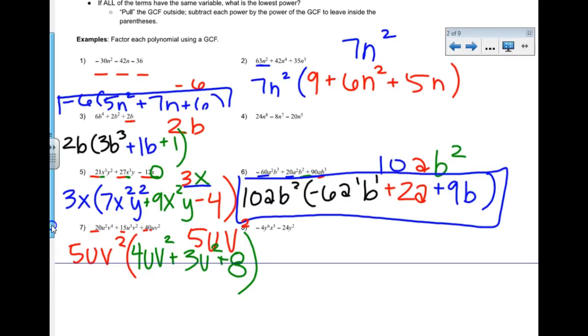And I would like you to do number 8. I think since both terms are negative, it's a good idea to pull out a negative number there.